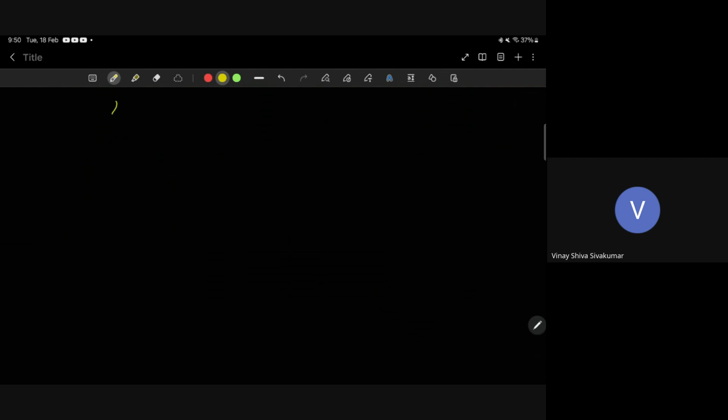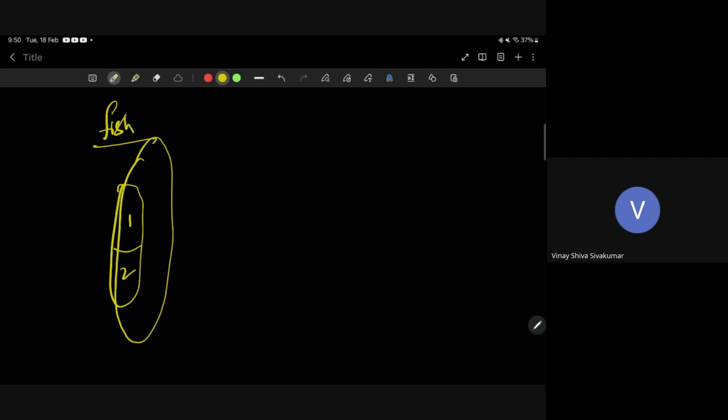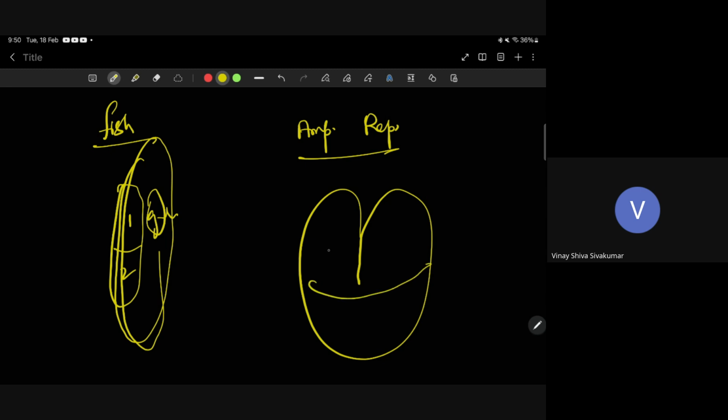See, in fish, there is a two-channel heart. Deoxygenated blood and oxygenated blood will be flowing through this only, getting purified in the gills. This is two-chambered single circulation. Next, amphibians and reptiles have a three-chambered heart. This is also double circulation, but incomplete double circulation. Why do I say that? Blood is entering separately, but when it comes to the ventricles, it gets mixed up. So this is incomplete double circulation.